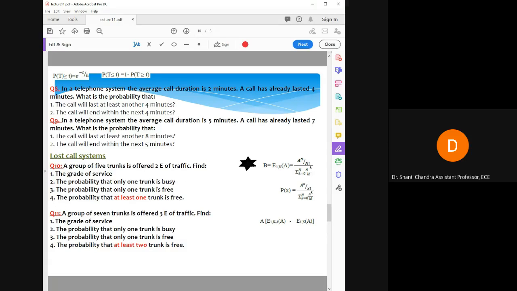So you just calculate your grade of service. Put the value of A equal to 2E and n equal to 5, solve this relation, and write your answer in the chat box. If you have any doubt, just ask me in the chat box.